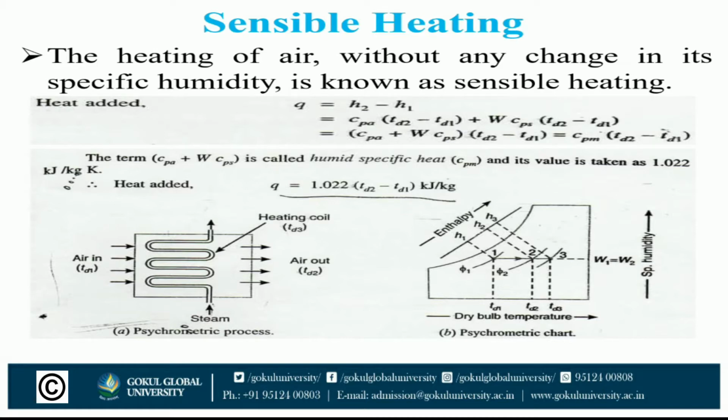Let air at temperature TD1 pass over a heating coil of temperature TD3. It may be noted that the temperature of air leaving the coil will be less than TD3. The process of sensible heating on the psychrometric chart is shown by horizontal line 1 to 2 from left to right in the figure. The point 3 represents the surface temperature of the heating coil.